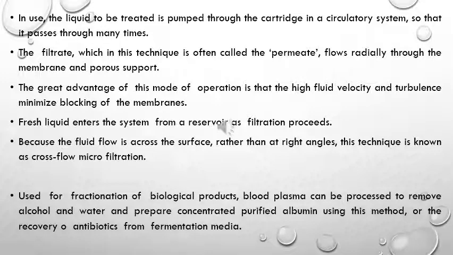The liquid to be treated is pumped through the cartridge into the circulatory system so that it passes through the lumen a number of times. The filtrate, which in technique is often called permeate, will flow radially through the membrane and the porous support. The advantage is that the high fluid velocity and turbulence minimize the blocking of the membrane. So, fresh liquid enters the system from the reservoir, and the filtration proceeds.